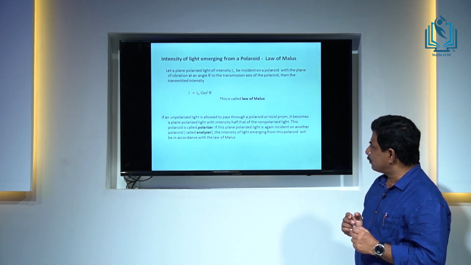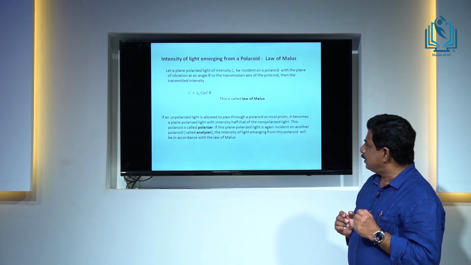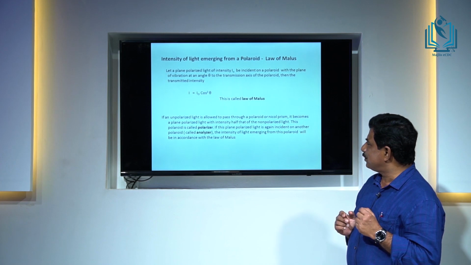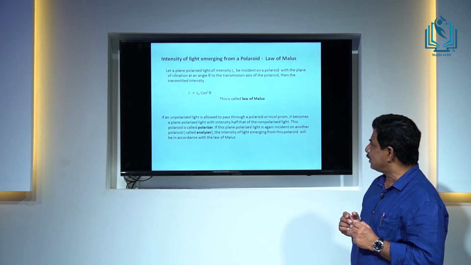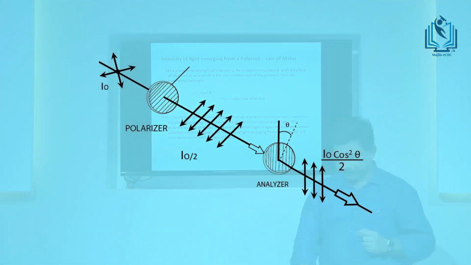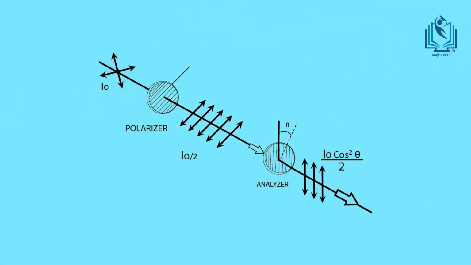So, the intensity of the emerging light from the second Polaroid is equal to I0 cos squared theta, where I0 is the intensity of the plane polarized light. Non-polarized light of intensity I0 is incident on the polarizer. Then it becomes plane polarized and the intensity becomes I0 by 2.